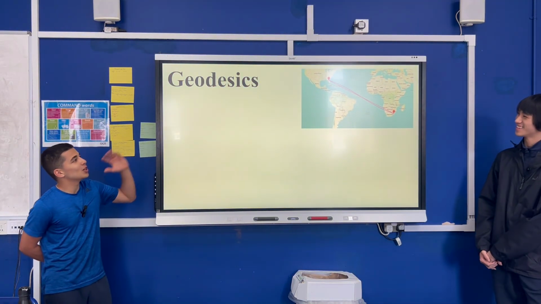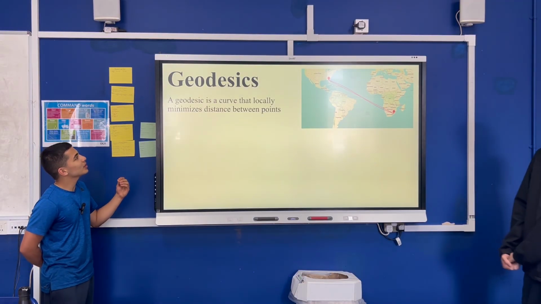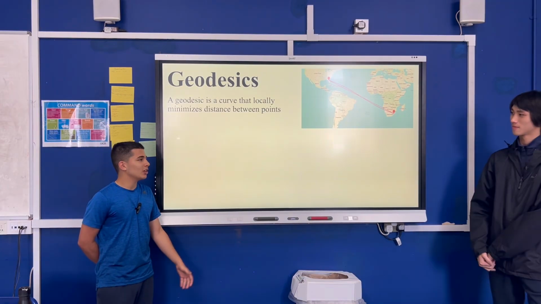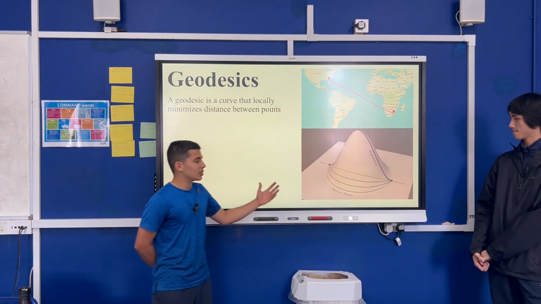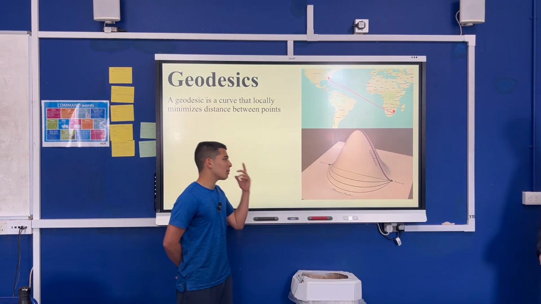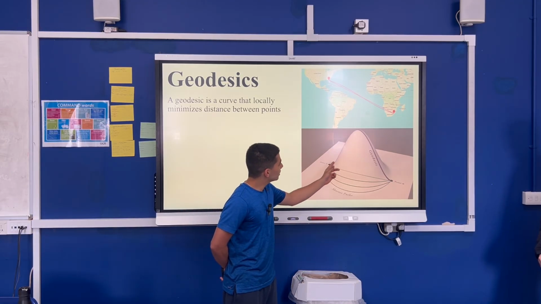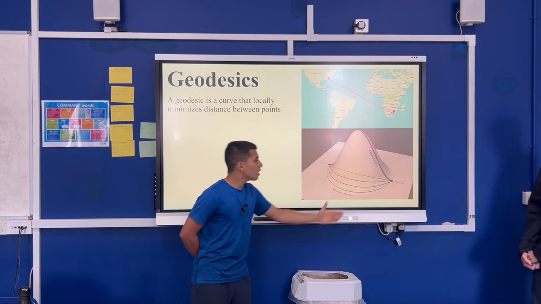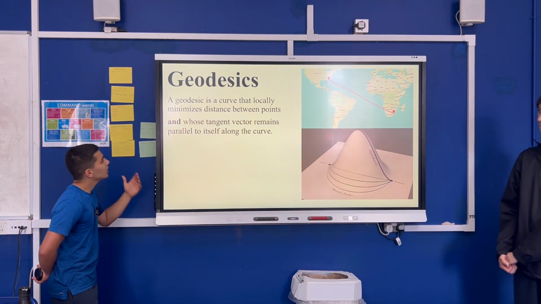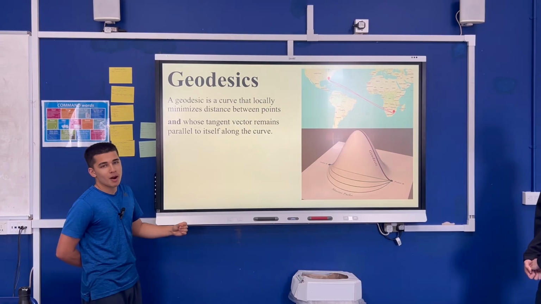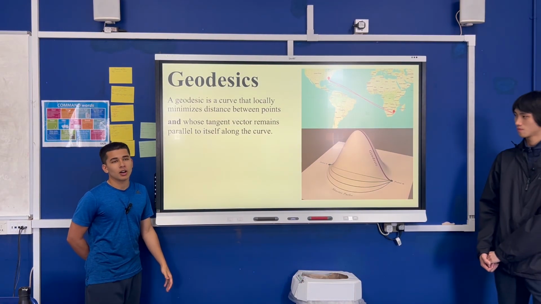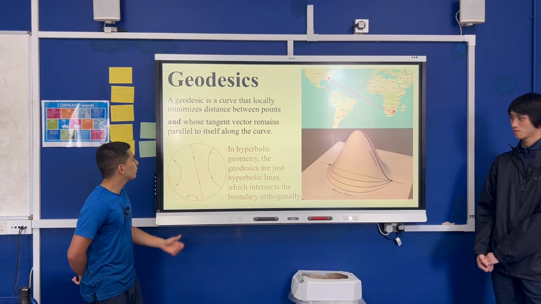So yeah, geodesics are these curves, the locally minimized distance between two points. But additionally, there's a little catch on this, because if we look at this interesting plane from the imagination, we notice that this is a geodesic, even though it's actually a lot longer than these other paths. So the second catch is that its tangent vector must remain parallel to itself along the curve. So effectively, if you were driving along in a car, you wouldn't want to turn the wheel or anything.